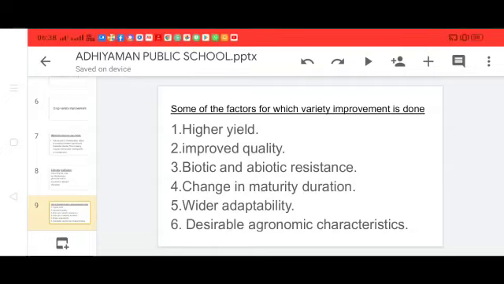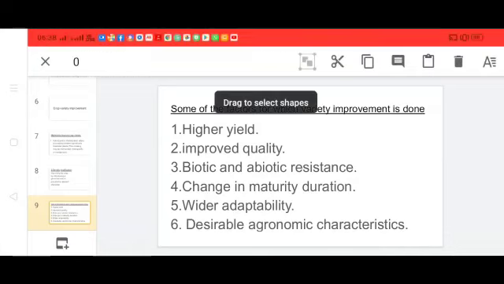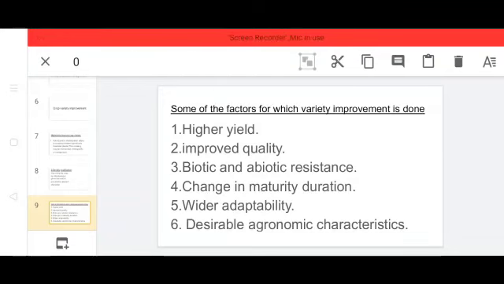First one is higher yield. Crop variety improvement is done for higher yield. Higher yield varieties increase the productivity of the crop per acre.